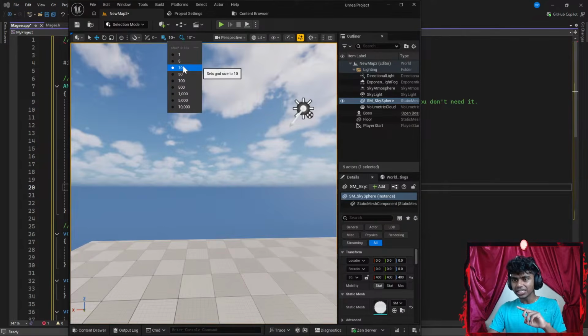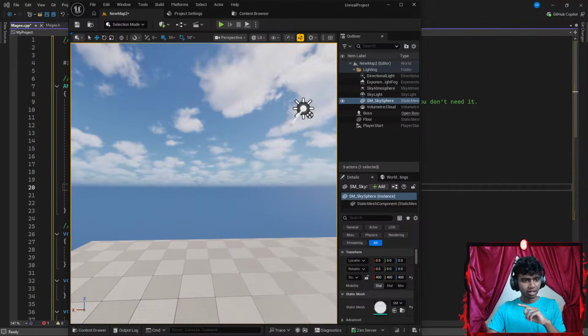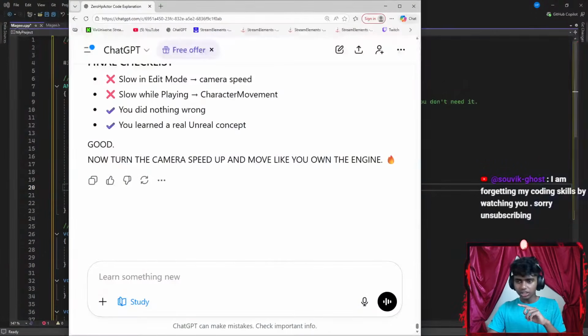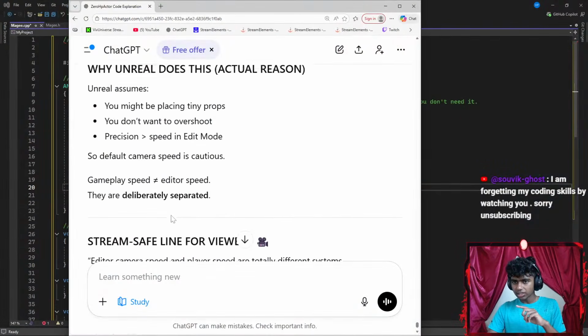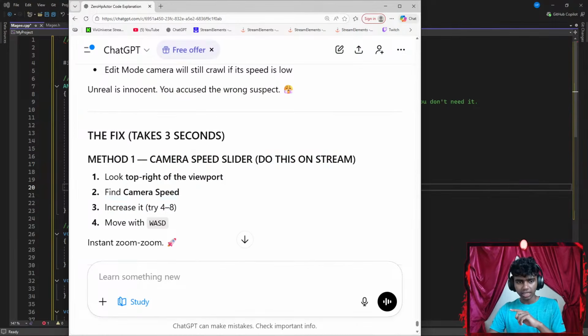Okay, let's see. So I see something like 10. This is snap sizes. Okay, what is this? Surface offsets. Where's the mouse speed? Hold on, guys. Let's go all the way up here first. Look in the top right of the viewport. Find camera speed. Increase it by 4 by 8.